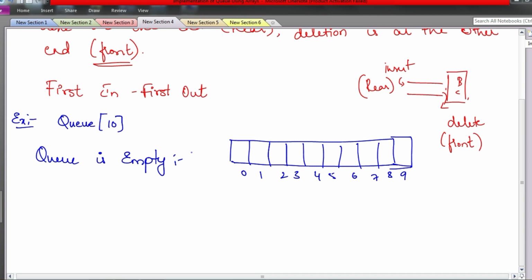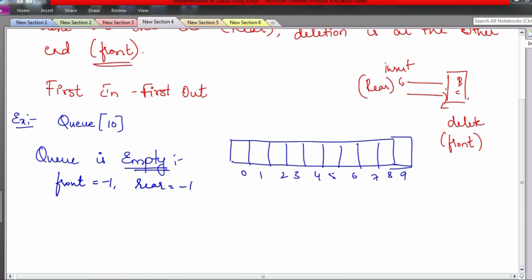Okay, fine. So initially when the queue is empty, see, when the stack is empty we make the top variable -1, right? Here we need two variables, one is front, one is rear. I will take them as front and rear. Both will be made -1. There only top was -1. Now both front as well as rear we make -1. Front is an integer variable, that's it. Rear is also -1, indicating that if both these variables are -1, the queue is empty.